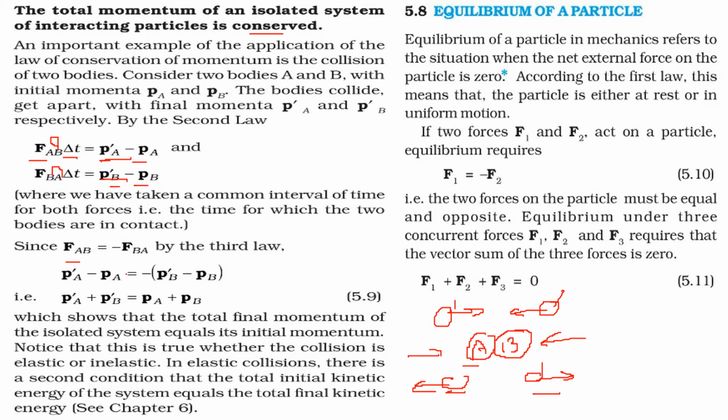Now rearrange, that is take PA dash and PB dash here, means you have to take this on the left hand side, this on the right hand side. So PA dash plus PB dash equal to PA plus PB. What this is showing is the total final momentum of the isolated system is equal to the initial momentum. And this is true for elastic as well as inelastic collision. In elastic collision, there is a second condition, that the total initial kinetic energy of the system will be equal to the total final kinetic energy, which we are going to see in the later discussions.